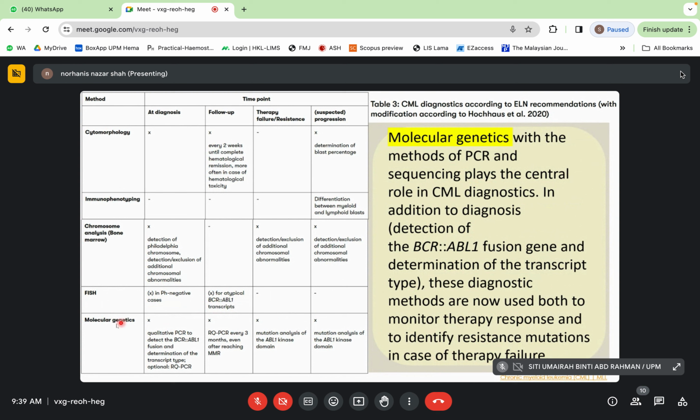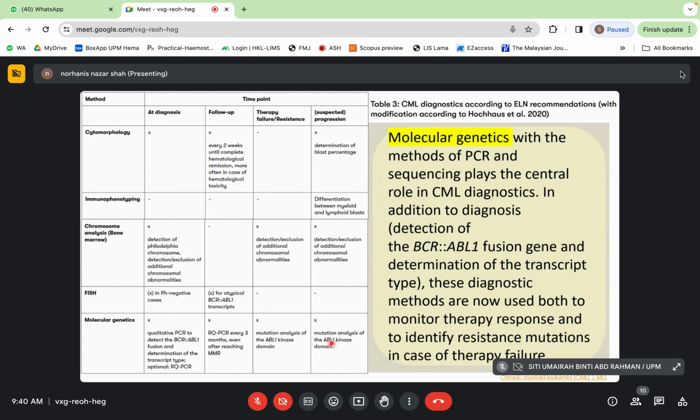So for the molecular genetic, usually dia akan guna qualitative PCR to detect the BCR-ABL fusion and determination of the transcript type lah. And then perlu untuk follow up every 3 months basically untuk tengok dia punya major molecular response, and also untuk juga tengok terapi resistant for mutation analysis of ABL kinase domain, and also untuk mutation if suspected lah.